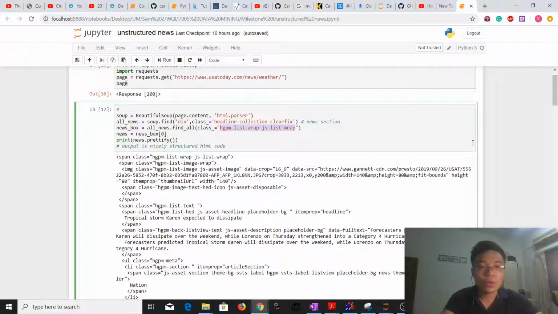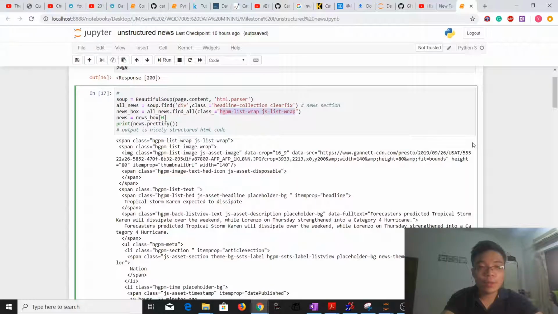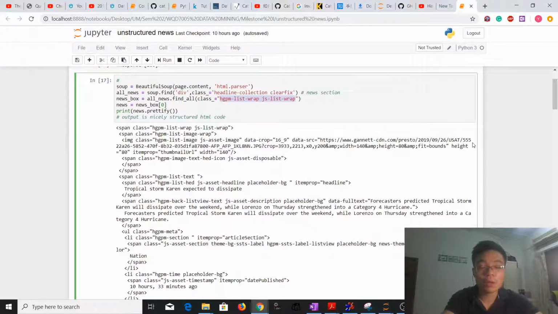So the content of our URL will be stored inside the page variable. And after that, we'll be using the BeautifulSoup function to search through our page in order to extract the HTML using the HTML parser and store it inside the soup variable. And by using the find function, we'll be searching inside the soup for the class of headline collection clearfix. This is actually the class label for our news section. And then, once the news section is stored inside the all news variable, we will be searching for the headlines of each and every news, and we store it inside the news box.